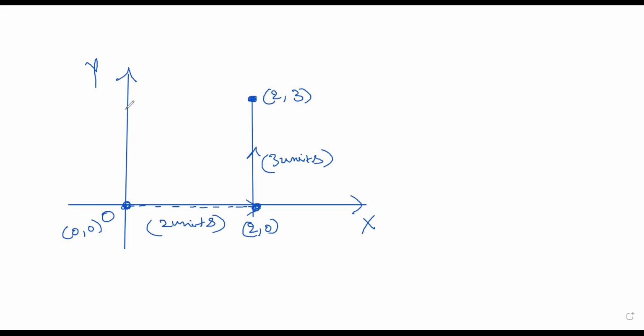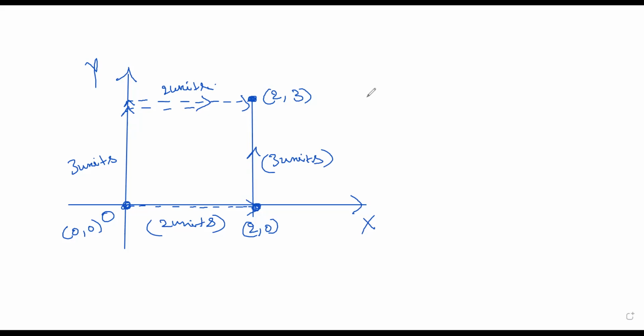I move 3 units in the y direction, like this, and 2 units I move in the x direction. Like this also I can do. In the process, I reach the point in these 2 ways. Now in the process, I have completed a rectangle.